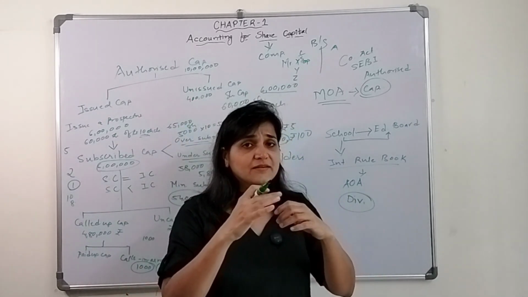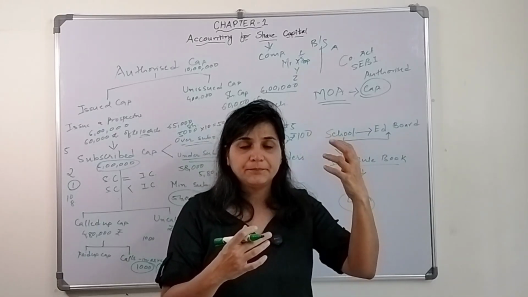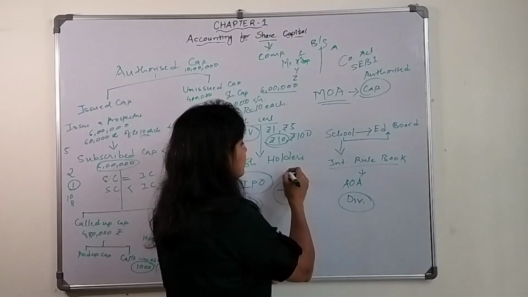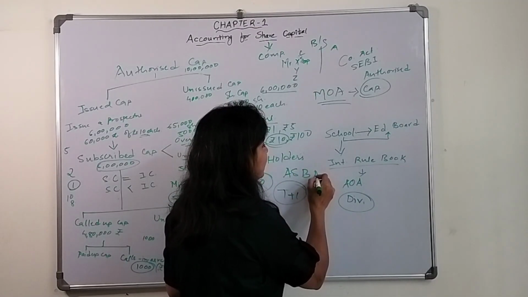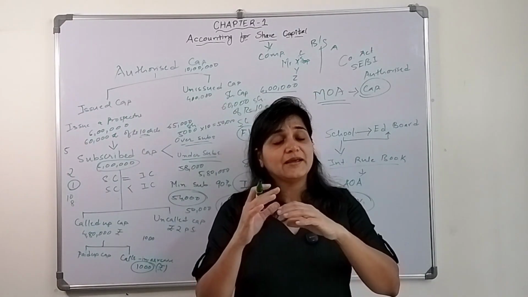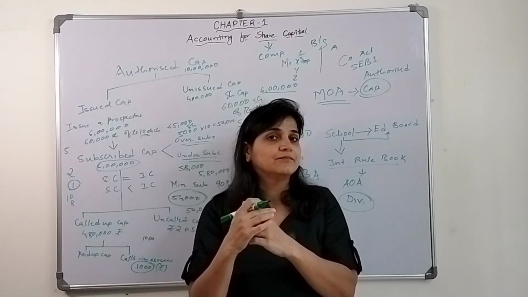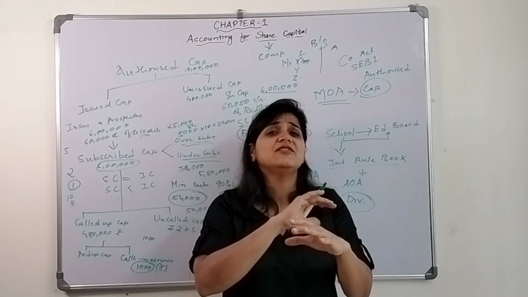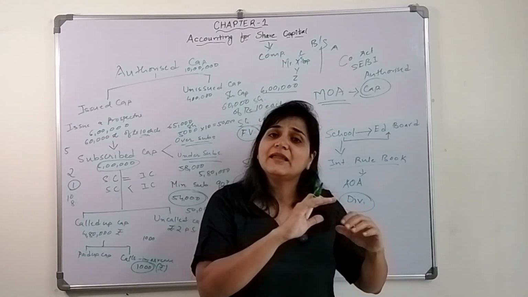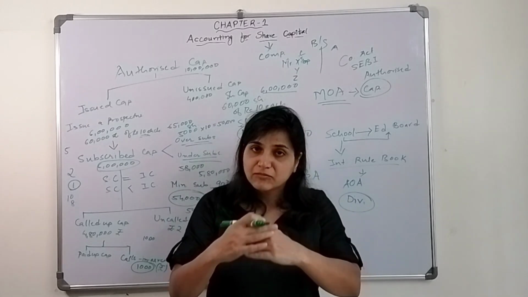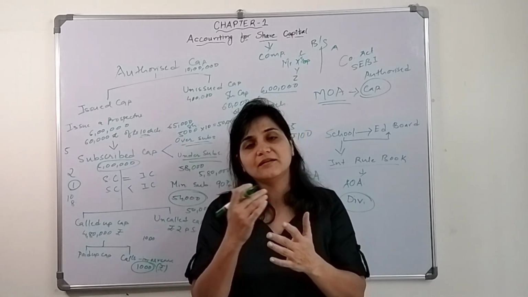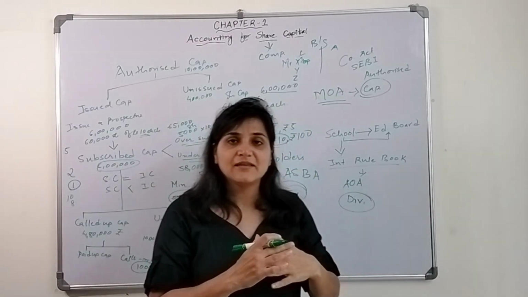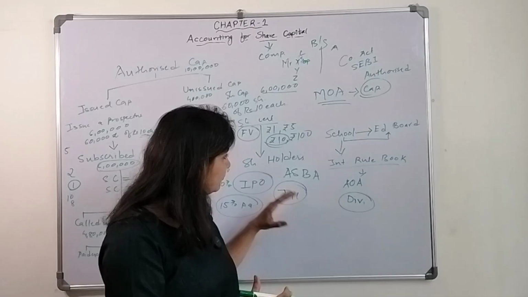If they want to buy shares, their account will get debited, and they will pay by cheque or pay order, or else there is a term known as ASBA account, application supported by blocked amount. Now what happens is that the amount will get blocked in your account. If you get the shares of that particular company, then the amount will get debited. If you didn't get the shares, then that amount will be transferred back into your account. So all these things are happening now, and I hope you got all of this.